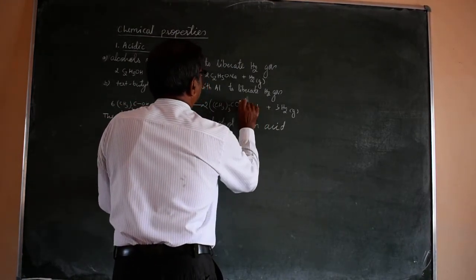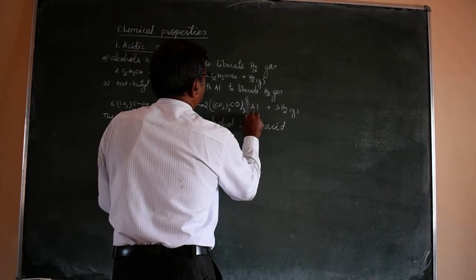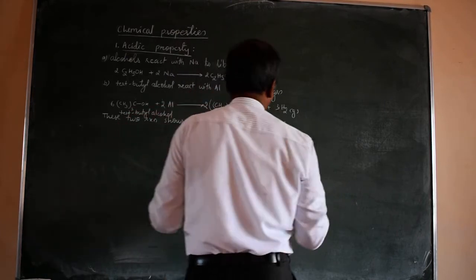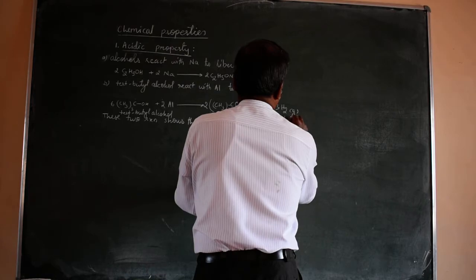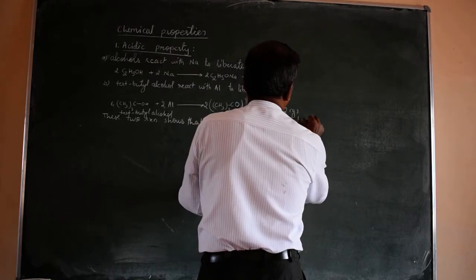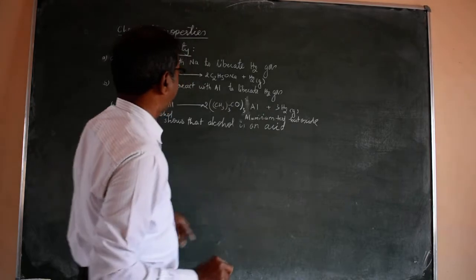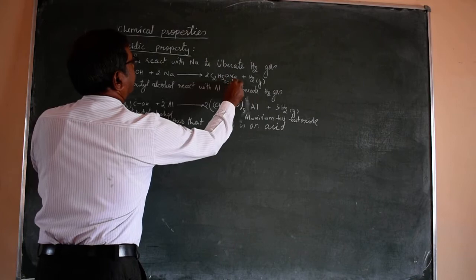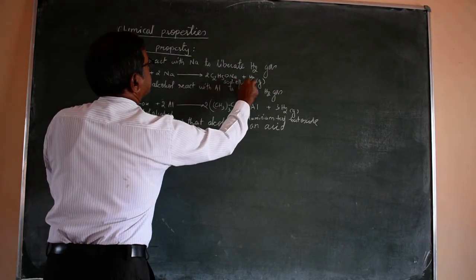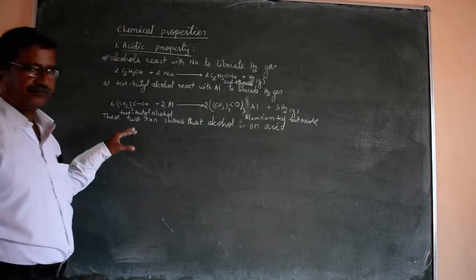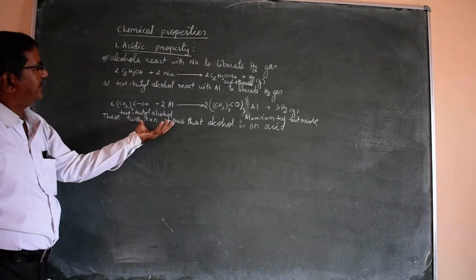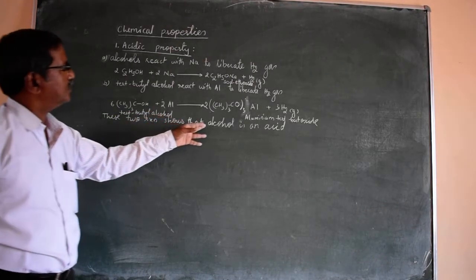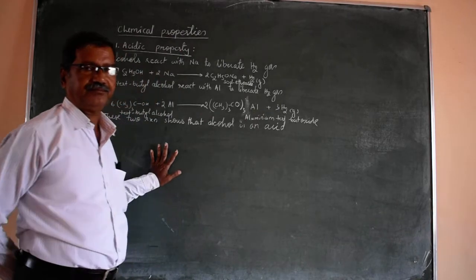Aluminium tertiary butoxide is the product. Here sodium ethoxide is the other product. Well, in these two reactions there is liberation of hydrogen. So you may say these two reactions show that alcohol is an acid.